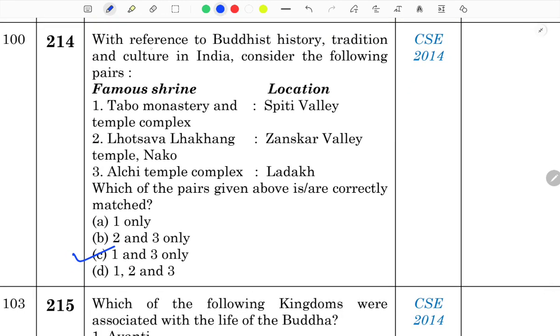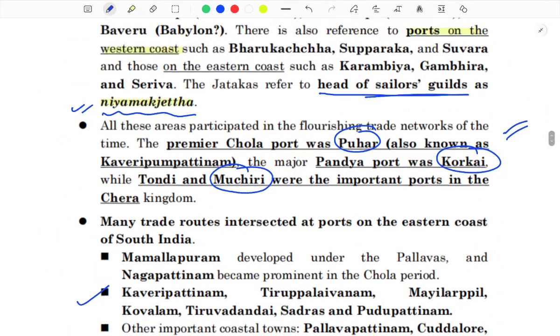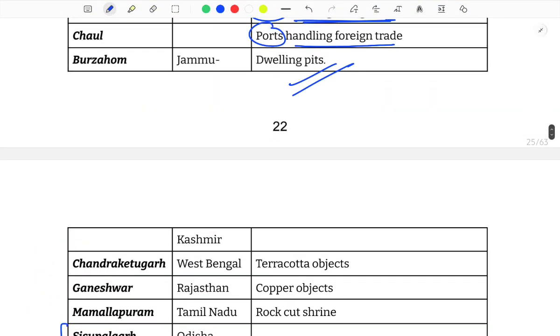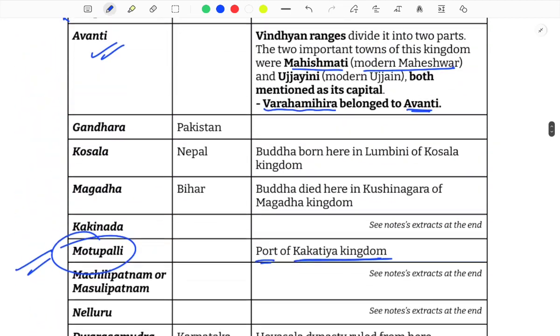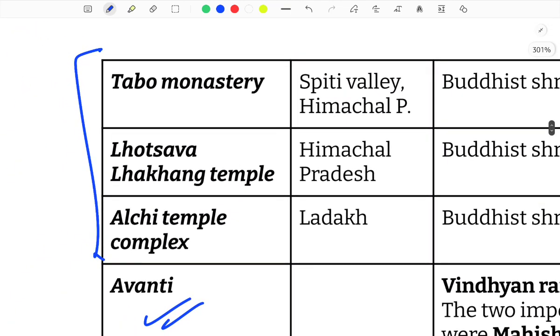Now you have, with reference to the Buddhist history, tradition and culture in India, consider these famous shrines and their location. Okay, I covered this question here only. So if we go back to our notes, then yes, I've covered this thing here, that Tabo Monastery is located in Himachal Pradesh in the Spiti Valley.